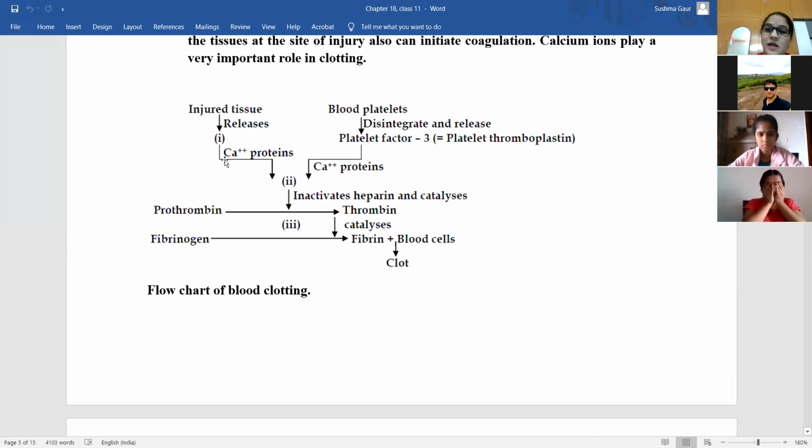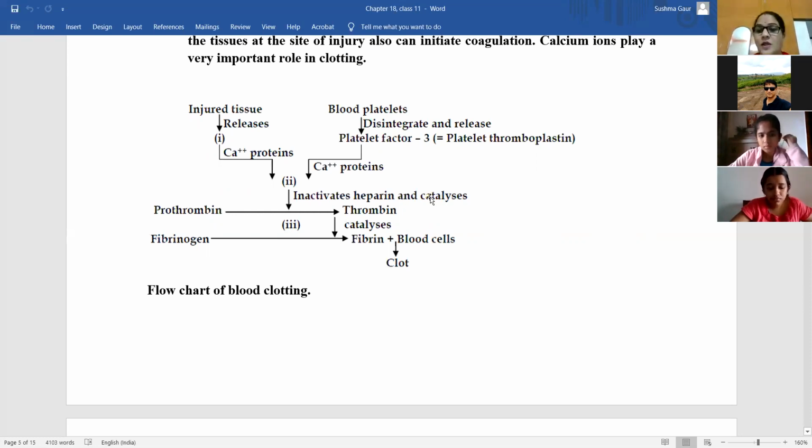The calcium released from the injured cells and the platelet thromboplastin inactivate the heparin and catalyze the conversion of prothrombin to thrombin, that in turn catalyzes conversion of fibrinogen to fibrin, plus blood cells, and the clot is formed. So this is the flow chart you have to learn.